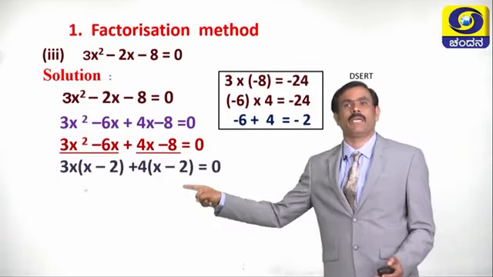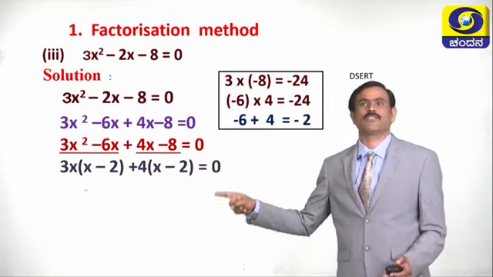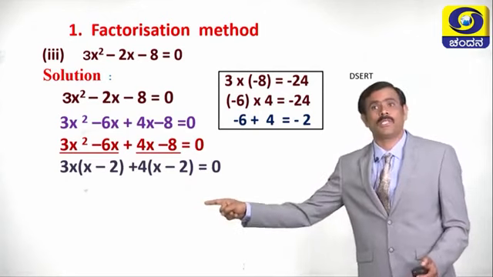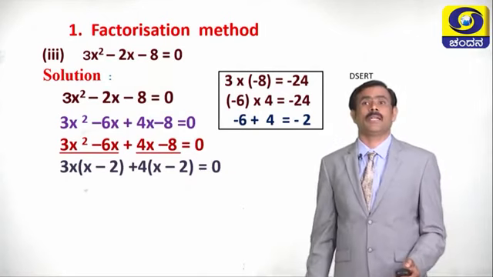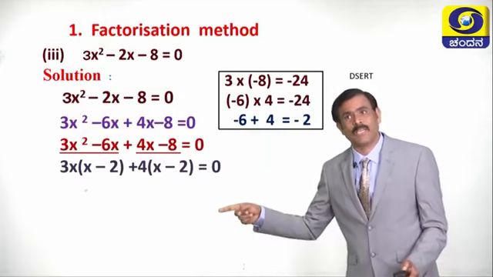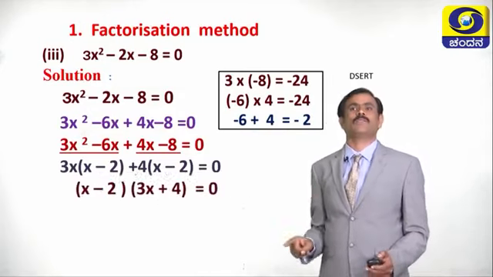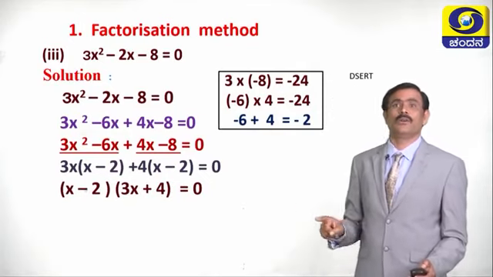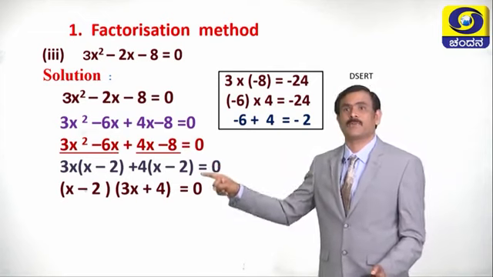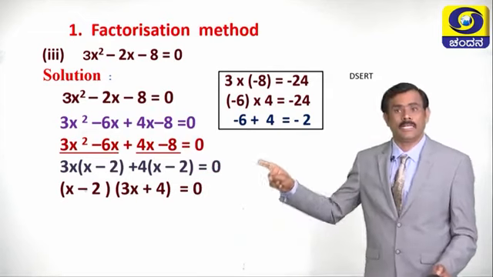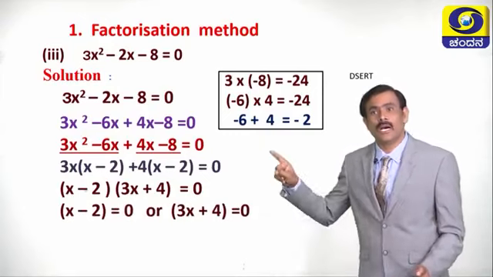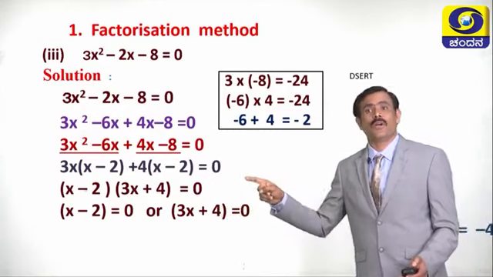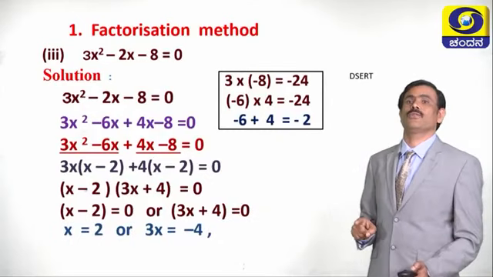Now, the equation becomes 3x into x minus 2 plus 4 into x minus 2 equals 0. See, in both cases, x minus 2 is common. If we take x minus 2 common, then the equation becomes x minus 2 into 3x plus 4 equals 0. Here either x minus 2 equals 0 or 3x plus 4 equals 0. If x minus 2 equals 0, what is the value of x? x is equal to 2.